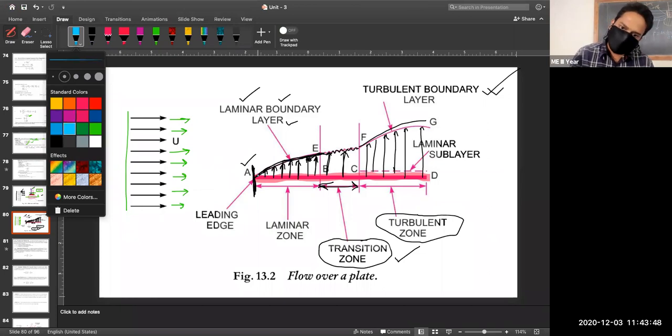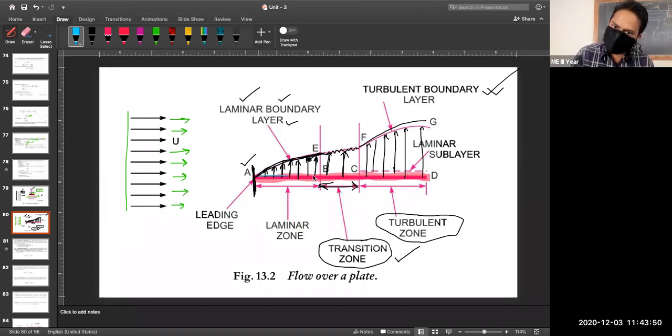Now you see, I am trying to draw different layers of the fluid in blue color, if you can see it on your computer or mobile screen. In different layers, there is shear stress.